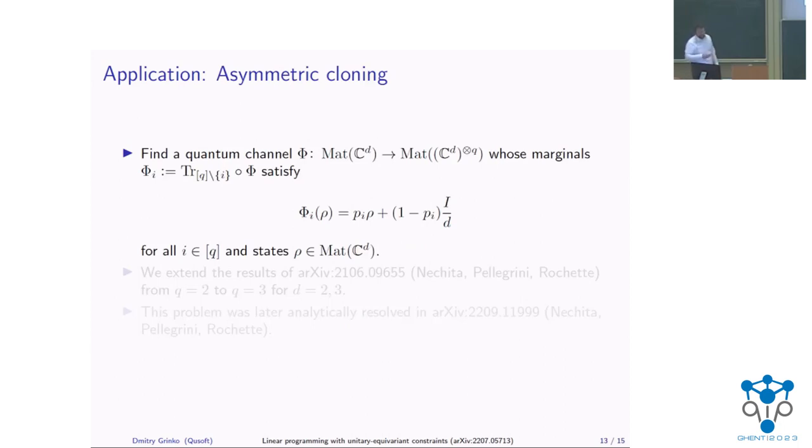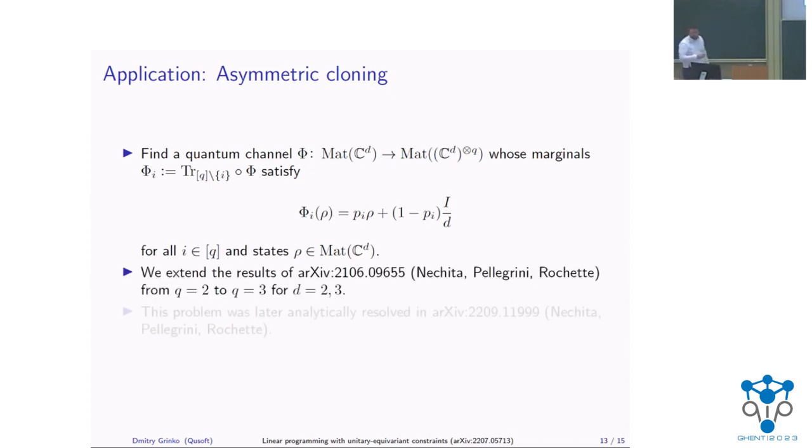So, this brings me to the final application, which is asymmetric cloning. In this problem, we want to find a channel which maps one input system to Q output systems, such that it kind of clones the given state rho. What do I mean by this? By this I mean that the marginals of this channel would essentially produce this kind of noisy version of the original state, and you want to make these probabilities in this mixture as big as possible.